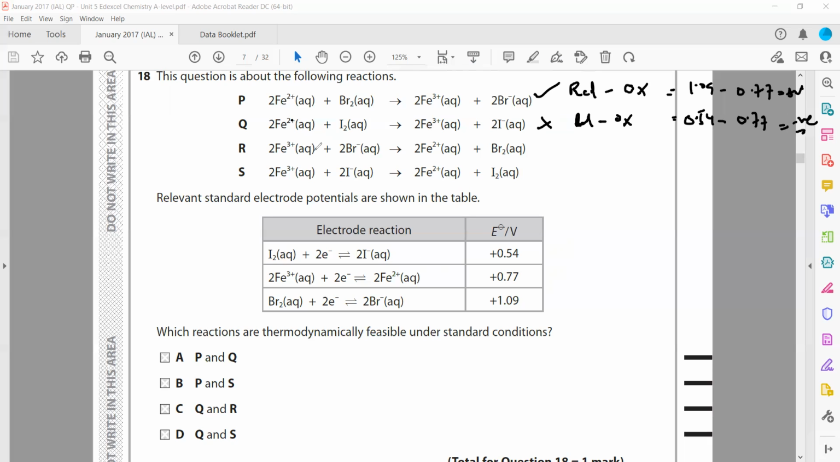So when you check, either A or B can be an answer, and Q cannot be an answer, so we are left with only B. We can check S: as you can see, Fe3+ becomes Fe2+ and iodide becomes iodine. So reduction happened for iron. So the voltage for reduction is 0.77 minus oxidation for iodine 0.54. When we substitute, we'll get a positive answer. It means this reaction is thermodynamically feasible.